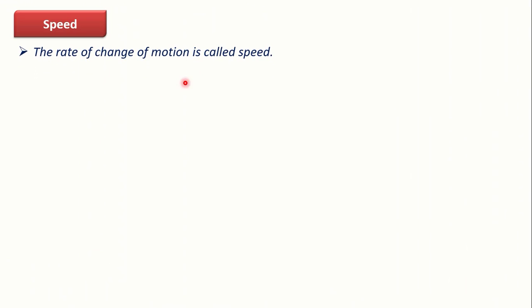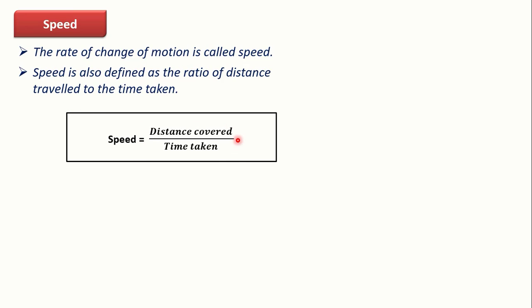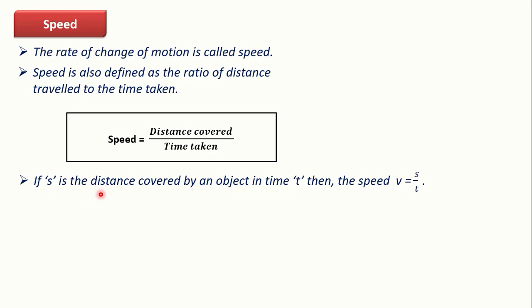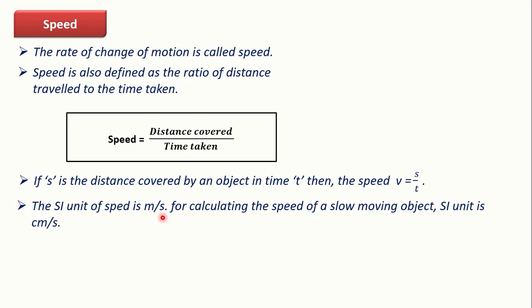Speed, the rate of change of motion, is called speed. Speed is also defined as the ratio of distance traveled to the time taken. So here is the formula for calculating speed: speed is equal to distance covered divided by total time taken. If S is the distance covered by an object and T is the time, then speed V is equal to S divided by T. S indicates the displacement and T indicates the time. The SI unit of speed is meter per second. For calculating the speed of a slow moving object, the unit will be centimeter per second. Speed is a scalar quantity.